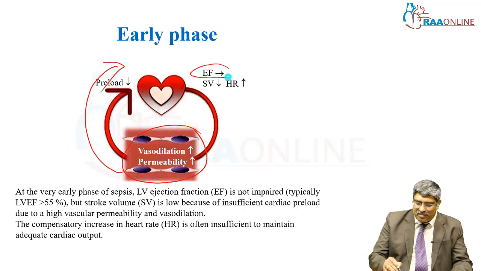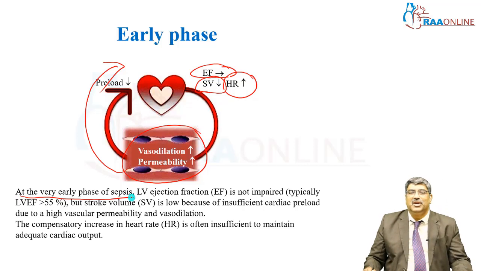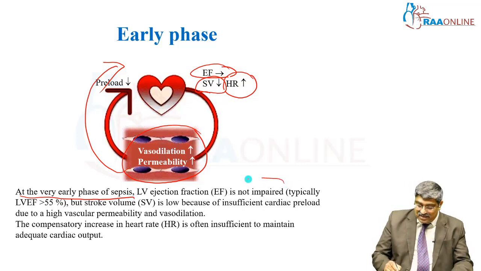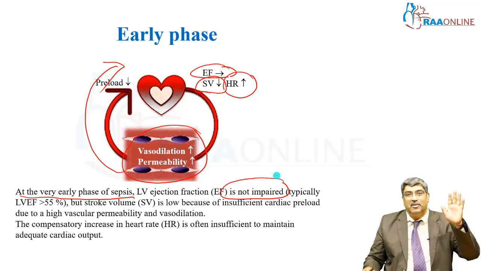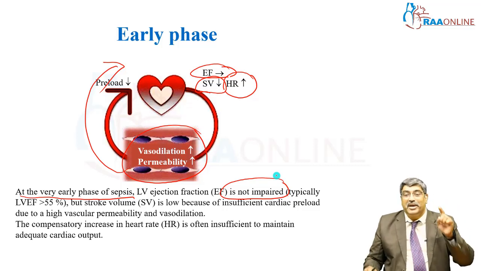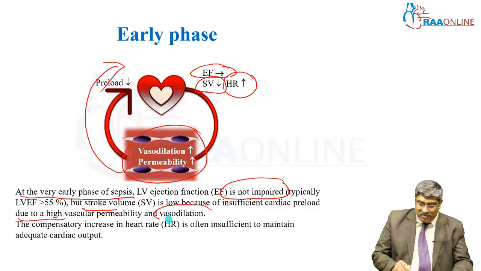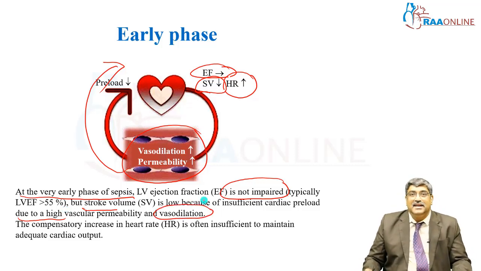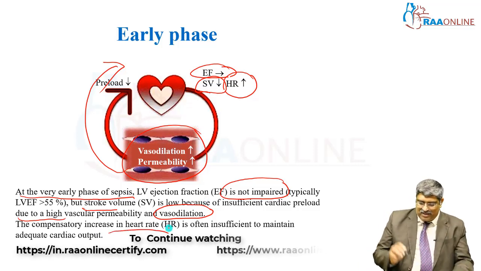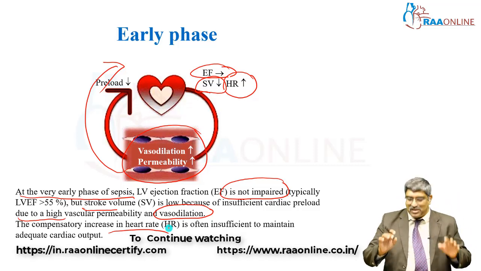Your ejection fraction may be maintained, but because your preload is low, your stroke volume comes down and there is an increased heart rate. So at the early phase of sepsis, your left ventricular ejection fraction is not compromised. It will be more than 55%. But your stroke volume is low because of insufficient cardiac preload due to high permeability and severe vasodilatation. The compensatory increase in heart rate which is required to increase the cardiac output may be insufficient. This is the early phase of sepsis.